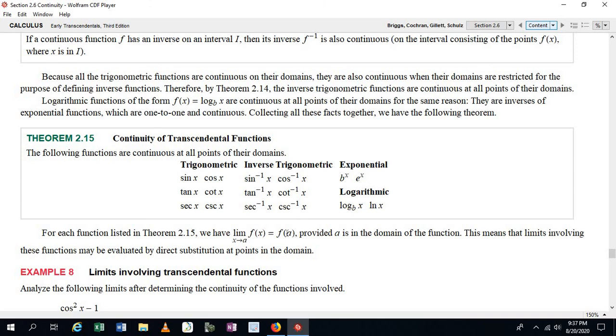Now remember, this is the very, very definition of continuity, right? This limit is equal to f evaluated at a. Okay, so just remember, you can actually use direct substitution if you're trying to find the limit of any one of these transcendental functions because of the property of continuity on their domains.